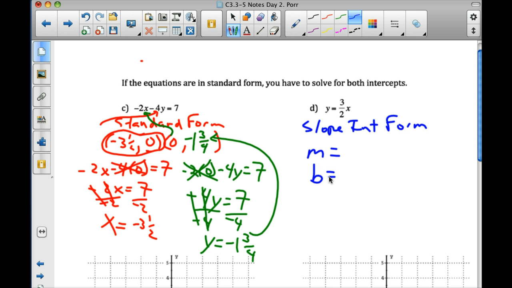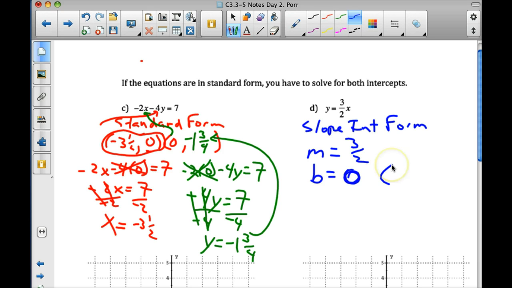Michael, what's the slope and what's the y-intercept? M equals... wait, no, 3/2. Yeah, the slope's going to be 3/2. What's the y-intercept? What's the b? Kids always say it's 1. But is there a +1 at the end of there? No, 0. Guys, that 0 thing, not too bad.